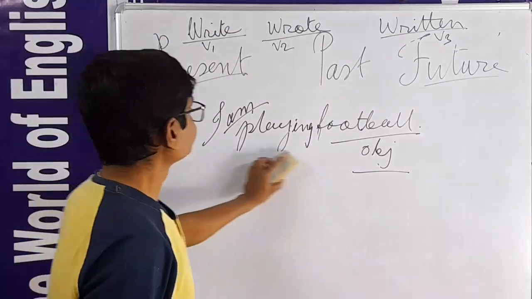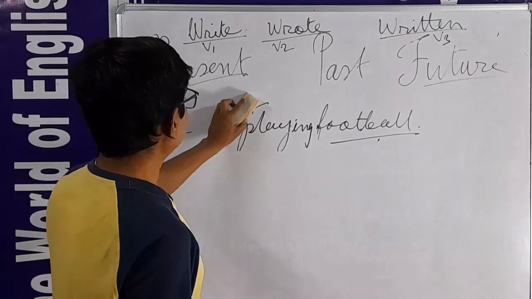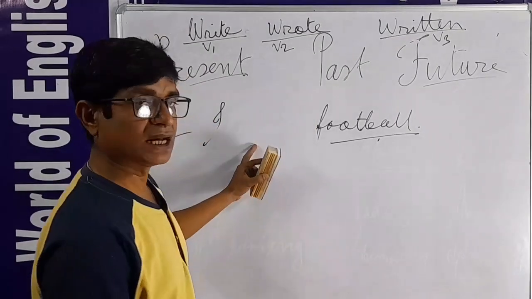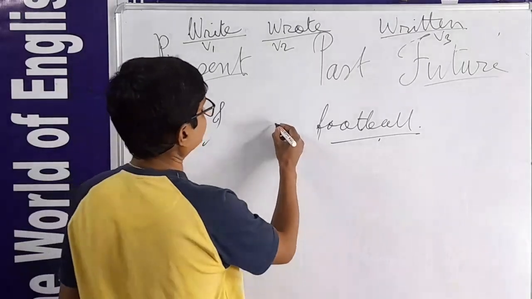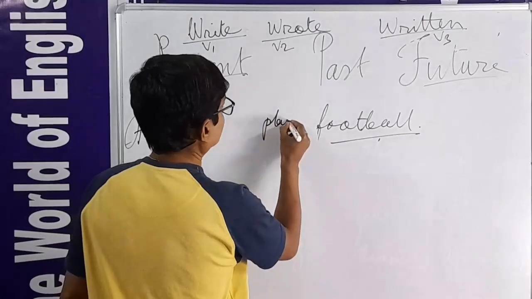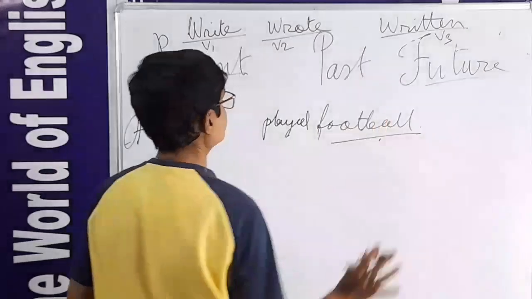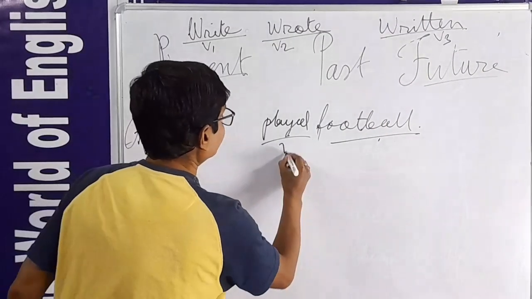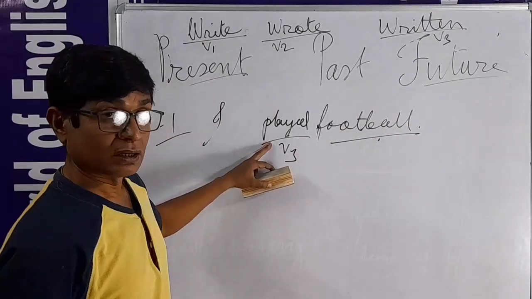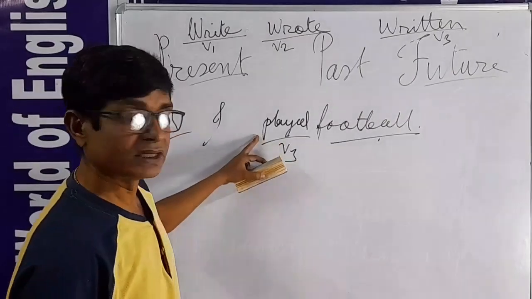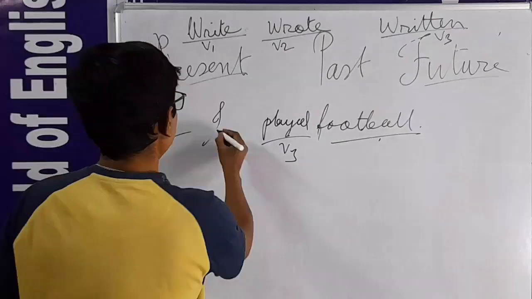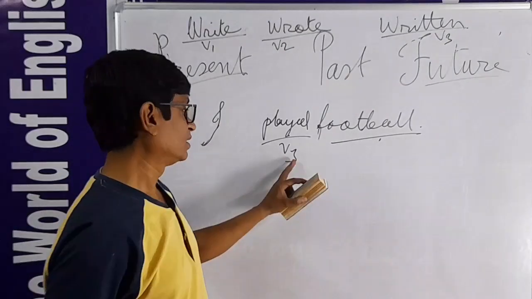If I say, I have just finished my playing, number 3, just finished, number 3 V3, that is played. V3, and the number 3 helping verb must be placed before the verb. That is one thing we must remember.